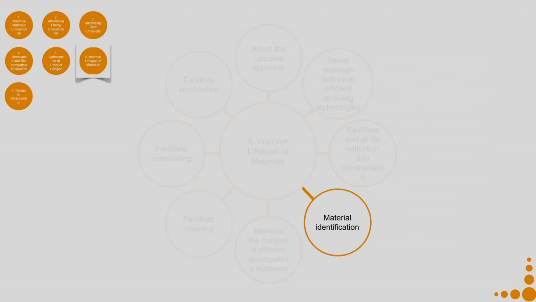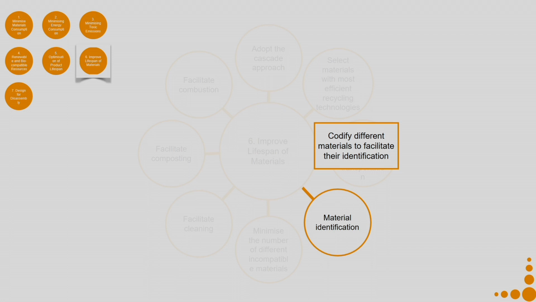Now, coming to material identification. Codify different materials to facilitate their identification. For plastic, such codes are already available. So, you identify what kind of plastic you have used in your product, and you can apply appropriate codes. It is always better that the code is built into the product.